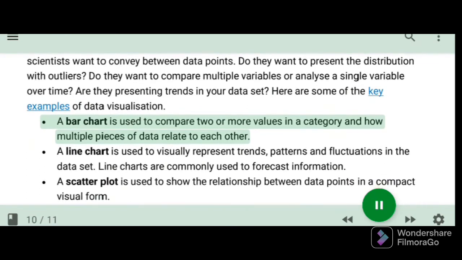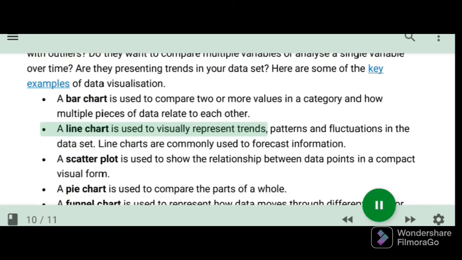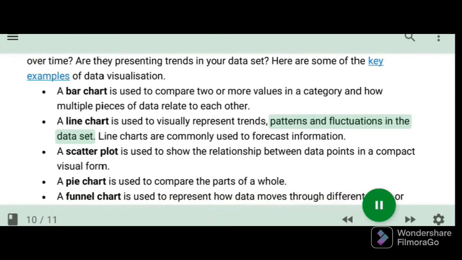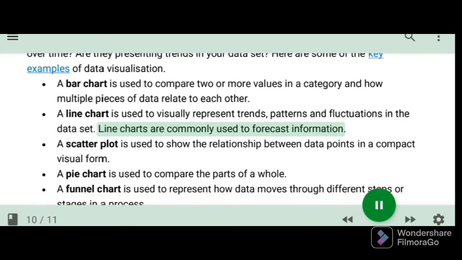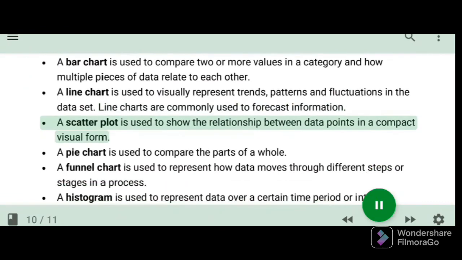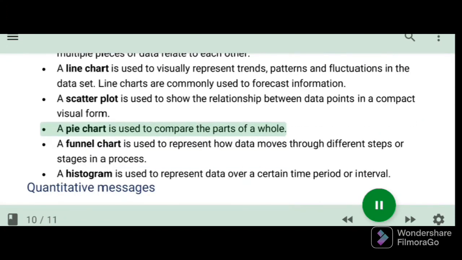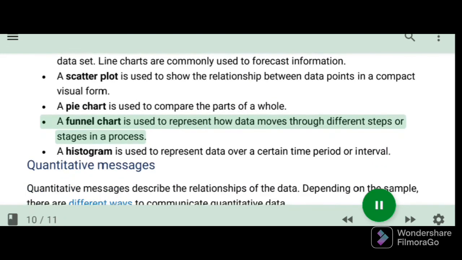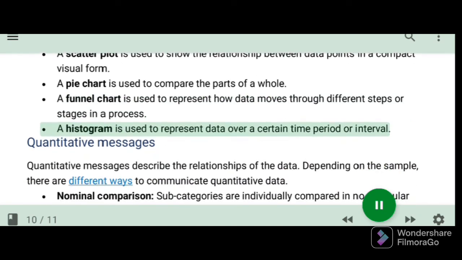A bar chart is used to compare two or more values in a category and how multiple pieces of data relate to each other. A line chart is used to visually represent trends, patterns and fluctuations in the data set. Line charts are commonly used to forecast information. A scatter plot is used to show the relationship between data points in a compact visual form. A pie chart is used to compare the parts of a whole. A funnel chart is used to represent how data moves through different steps or stages in a process. A histogram is used to represent data over a certain time period or interval.